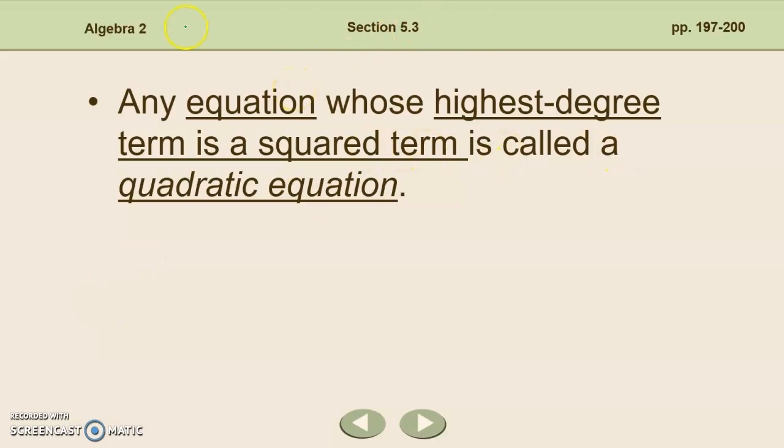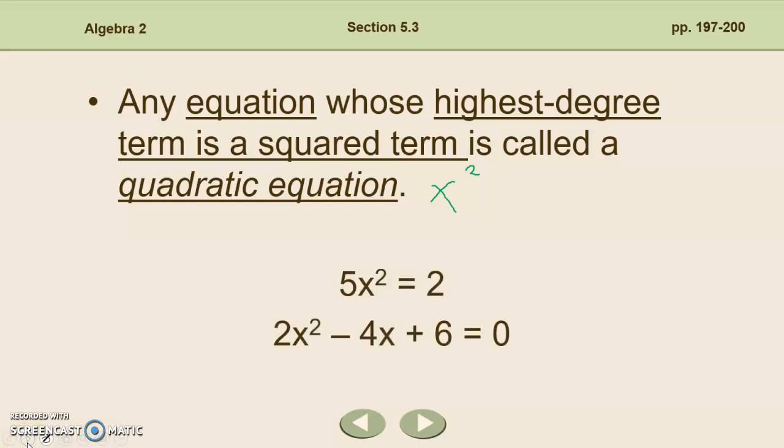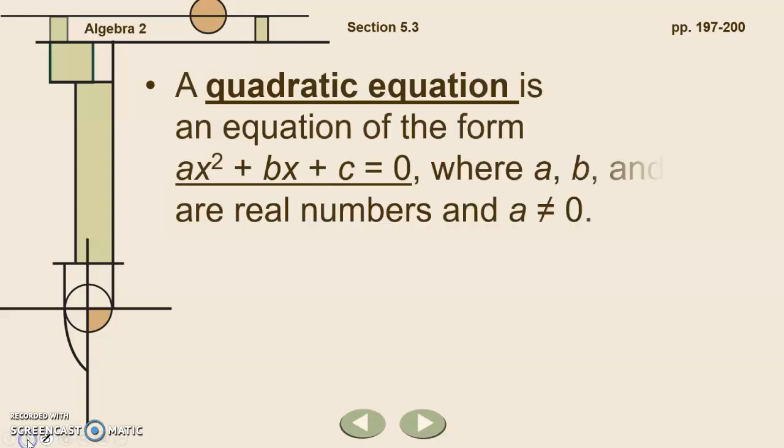I pointed that out back in 5.1, and I reminded you in 5.2. Any equation whose highest degree is that squared term, like x squared, is called a quadratic equation. So 5x squared equals 2, for example, or 2x squared minus 4x plus 6 equals 0. Those are some examples of quadratic equations.